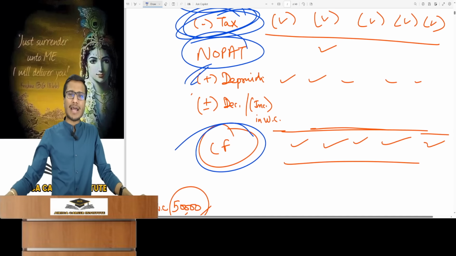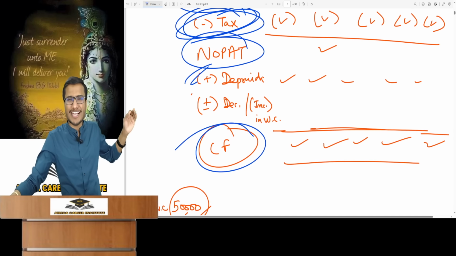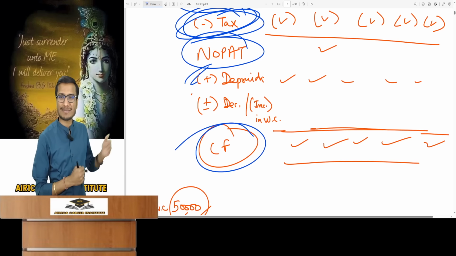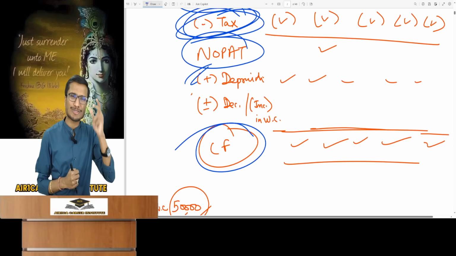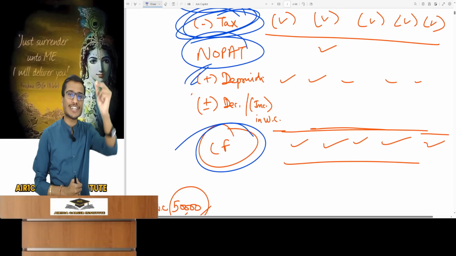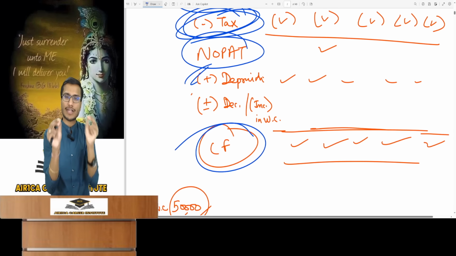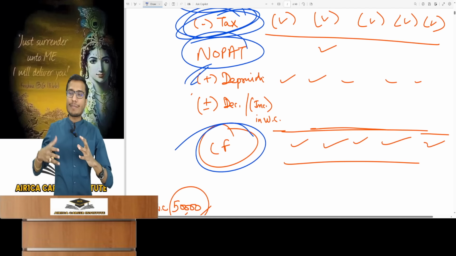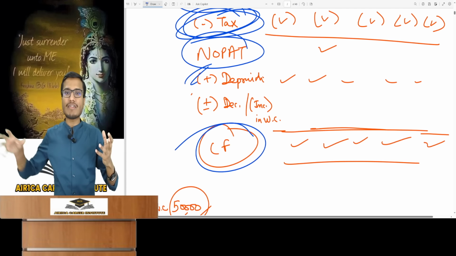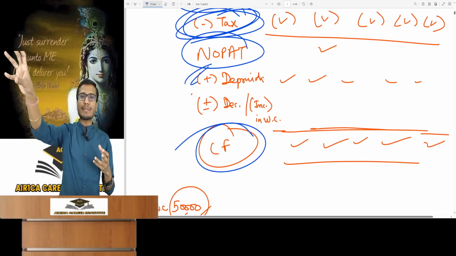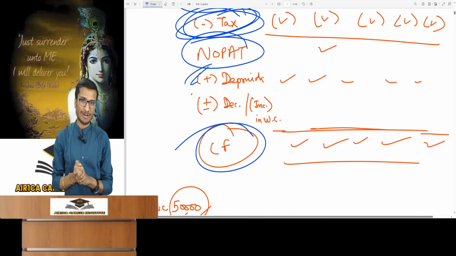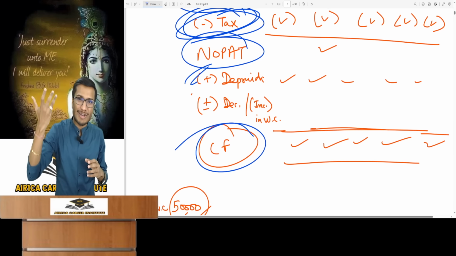Now you've repeatedly said this is the FCFF from business valuation. So there was one more thing. In business valuation, plus or minus capex was also there, but it's not applied here yet. So now I'll tell you the differentiation between that chapter and this one. It's a very small difference that those who study conceptually understand. In business valuation, our purpose was completely different. We focused on company valuation. We valued companies for the purpose of acquiring them. So we used to find out the value of the entire company. There we talked about the firm's value.